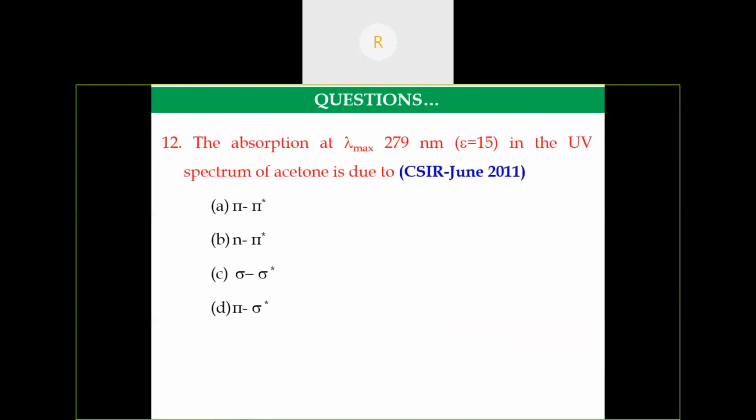So this is a CSIR June 2011 question. So the absorption at lambda max 279 nanometer in the UV spectrum of acetone. So this example we have discussed in the conjugated and non-conjugated section. So that is due to carbonyl compounds normally exhibit n to pi star transition. Hence the answer is B.